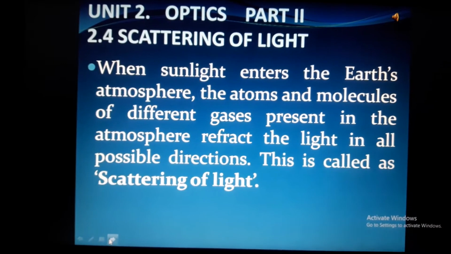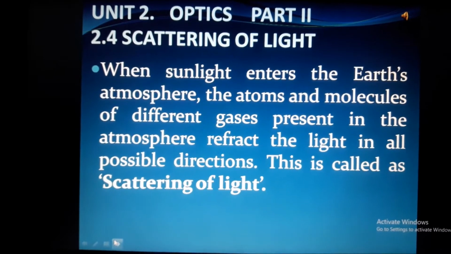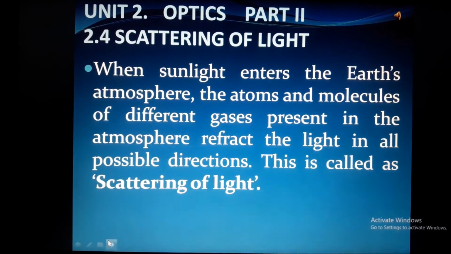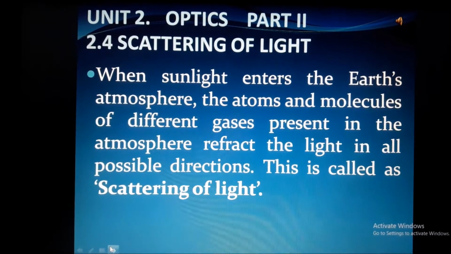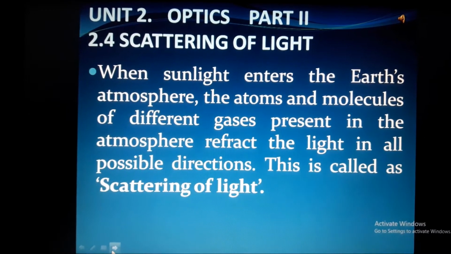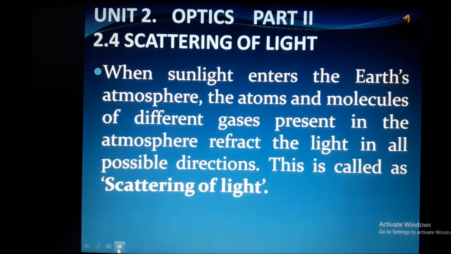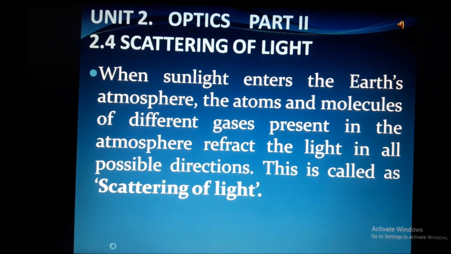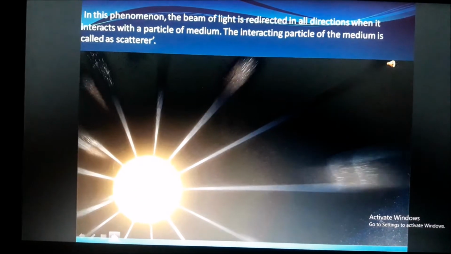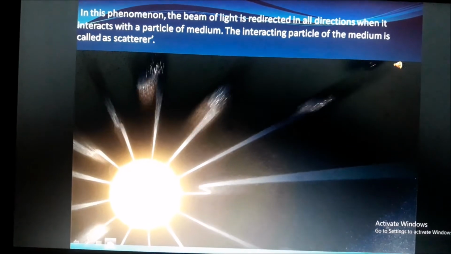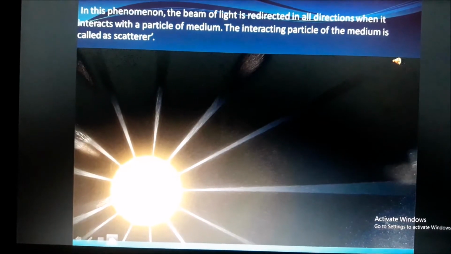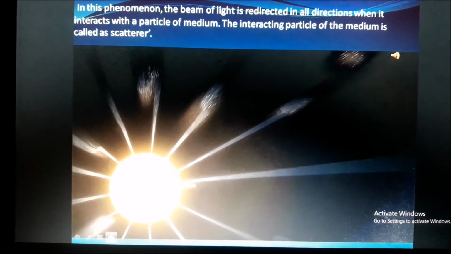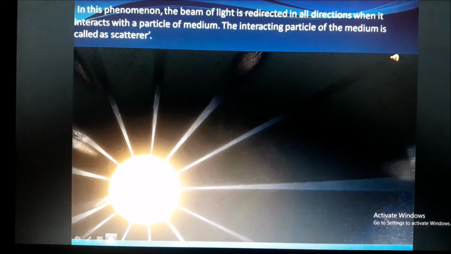Optics. 2.4 Scattering of light. When sunlight enters the Earth's atmosphere, the atoms and molecules of different gases present in the atmosphere refract the light in all possible directions. This is called scattering of light. In this phenomenon, the beam of light is redirected in all directions when it interacts with a particle of the medium. The interacting particle of the medium is called a scatterer.